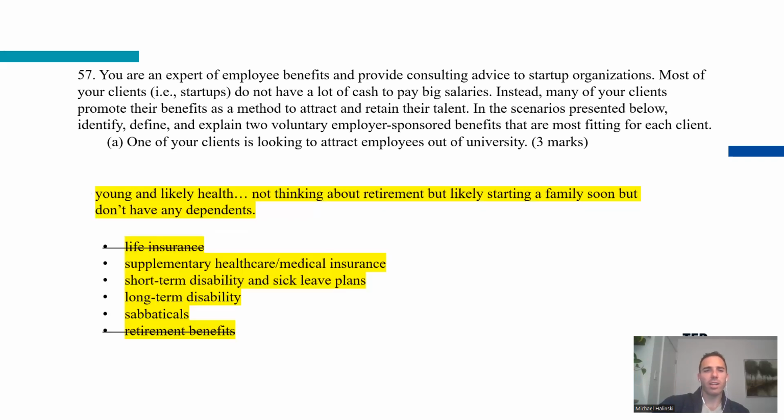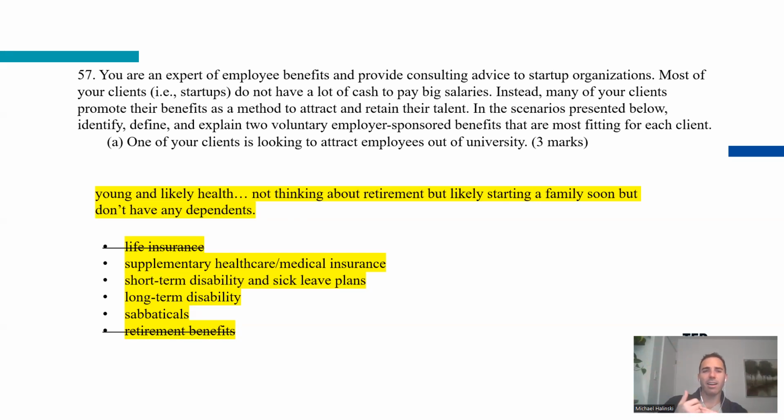Okay, so here is the standard set of voluntary benefits. It is not an exhaustive list. It's not comprehensive. These are the basic ones we talked about in class. Of those 6, which ones would you recommend would be most attractive for employees coming out of university? And there's not really a right or wrong answer here. It's just to help you get in the mindset of an employee coming out of university.